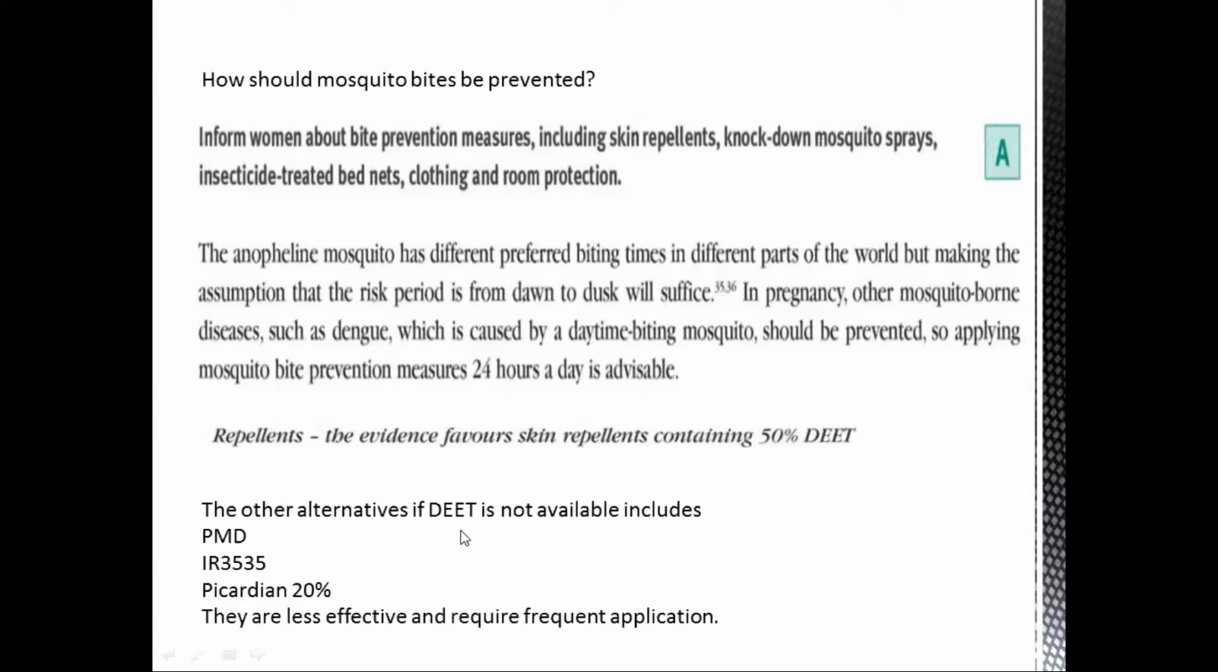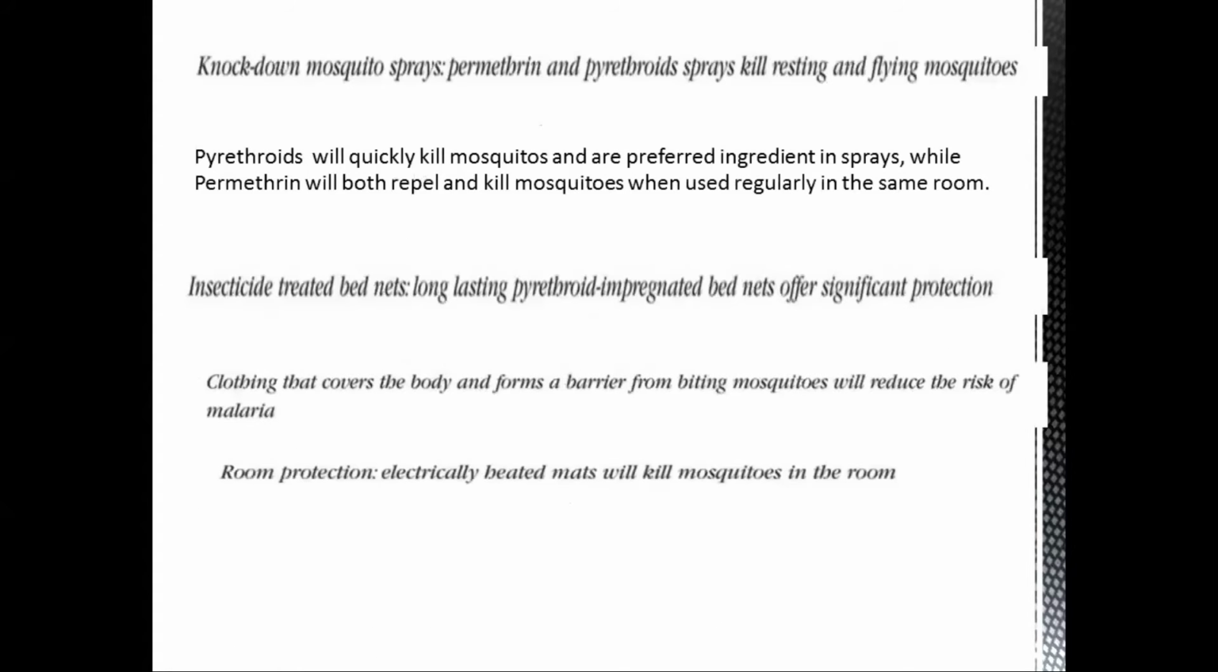In terms of preventive measures, we have skin repellents. We should favor skin repellents containing 50% DEET. If DEET is not available, we can give PMD, picaridin 20%, or IR3535. But if 50% DEET is not available, the alternatives are less effective and will require frequent application as well. So first of all, we had skin repellents.